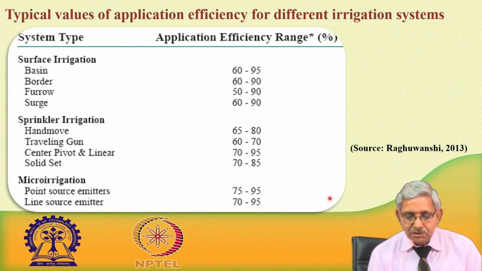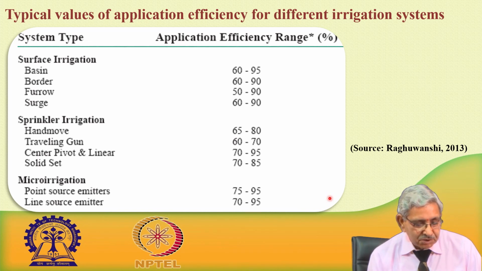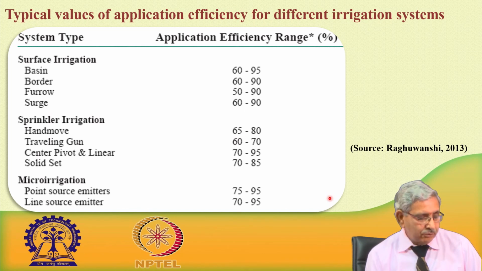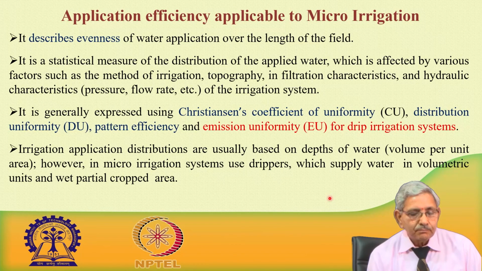In sprinkler irrigation systems, the application efficiency could be in the order of 65 to 85%, and in micro irrigation systems, in the order of 70 to 95%.